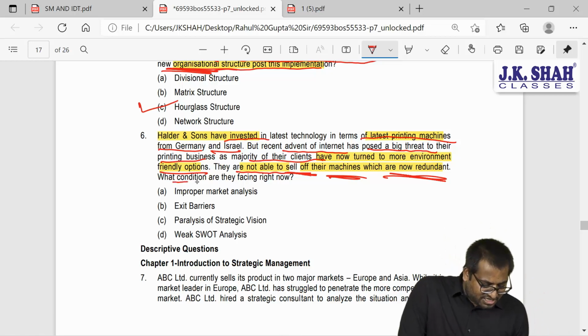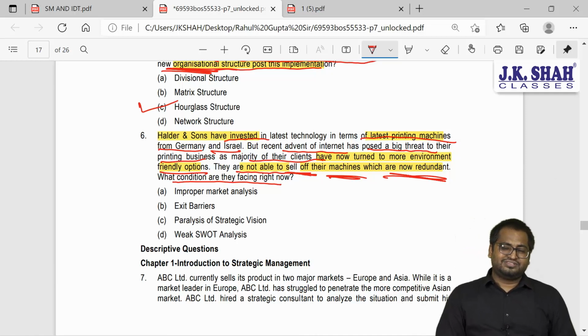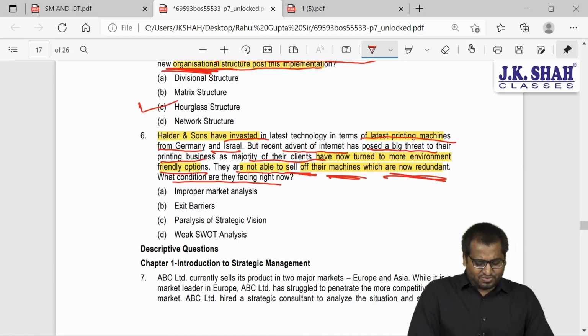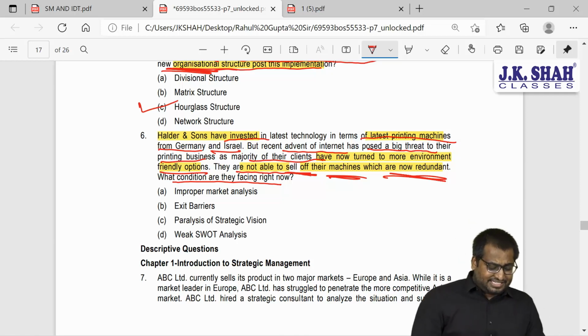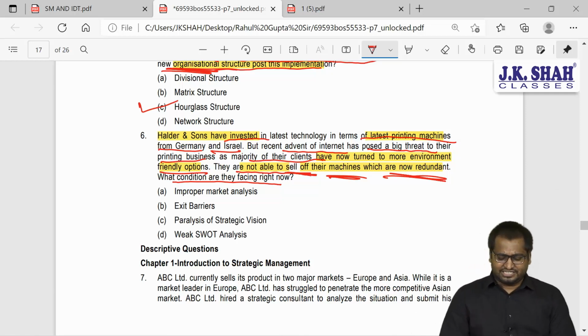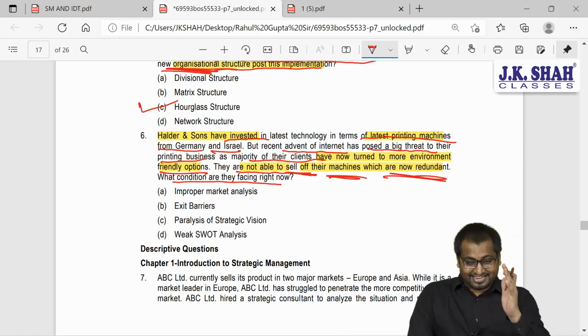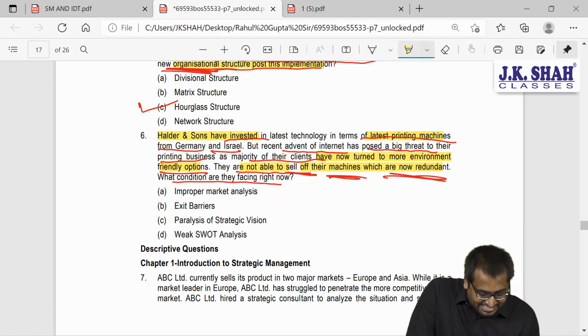So what is the condition that they are facing right now? Is it improper market analysis? Is it exit barrier? Is it paralysis of strategic vision? Is it weak SWOT analysis? Think and answer. Focus on this sentence, guys.